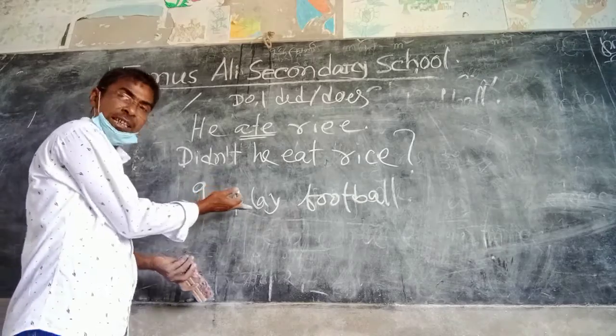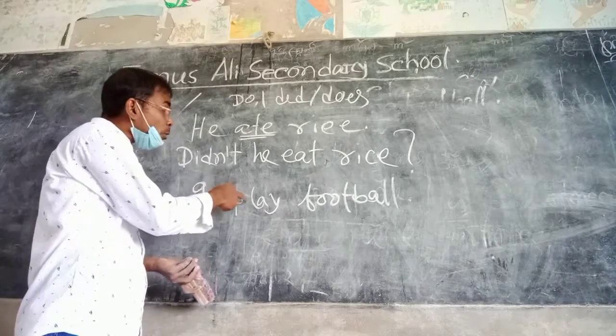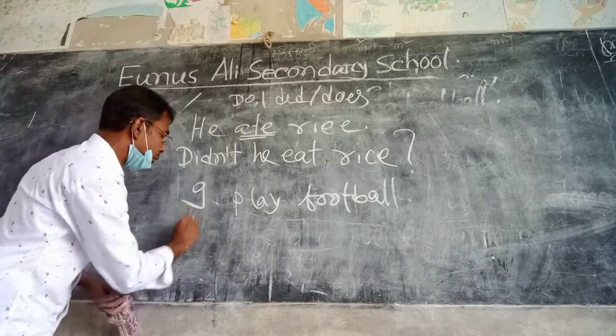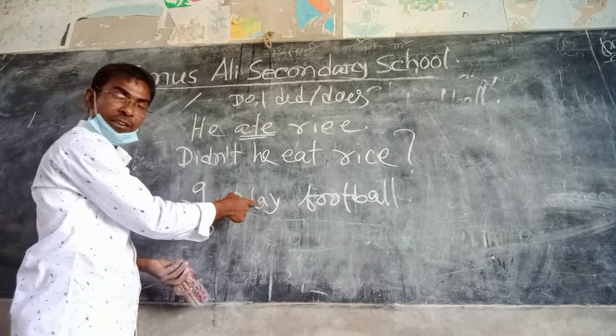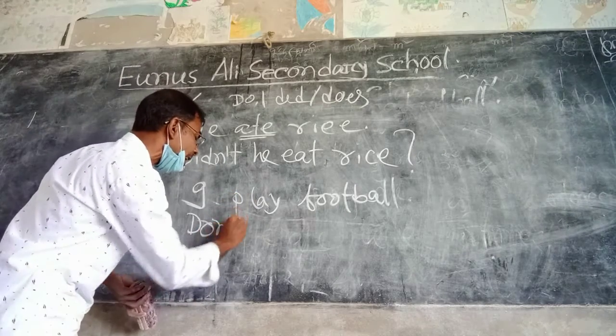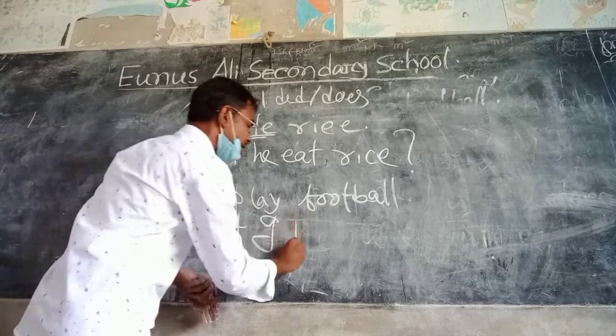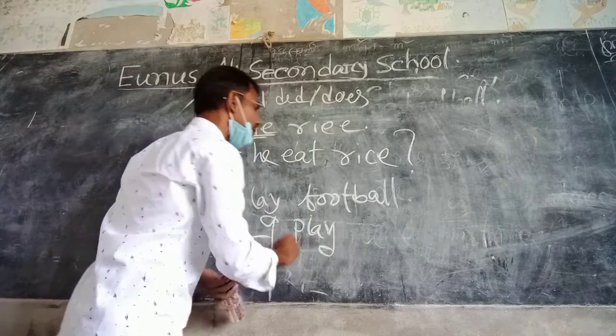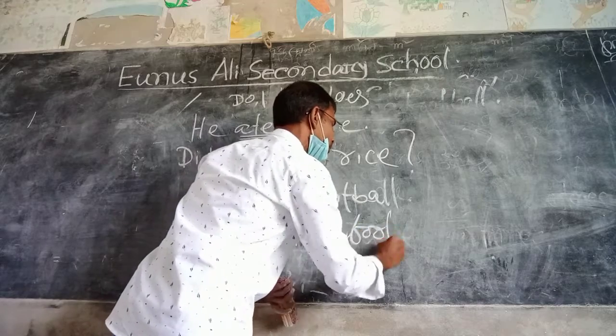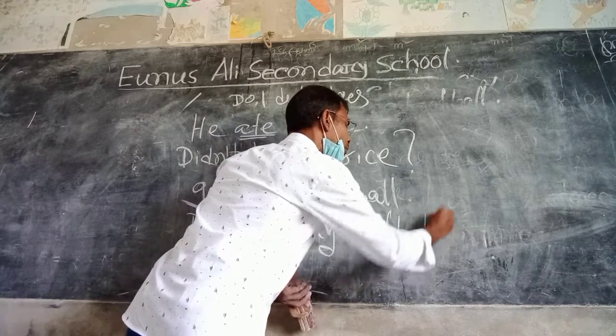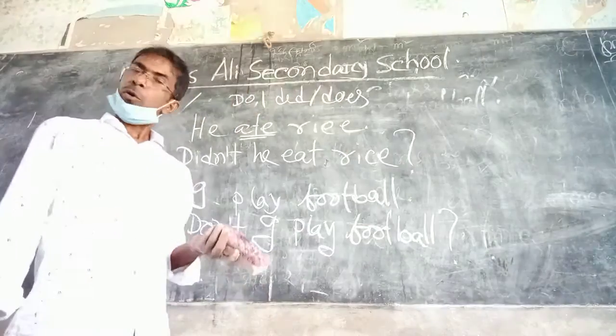And if this is in the present indefinite tense, then we use do. As it is an affirmative sentence, it requires n't: don't, subject I, next the present form of the verb, play football. Note of interrogation. Okay.